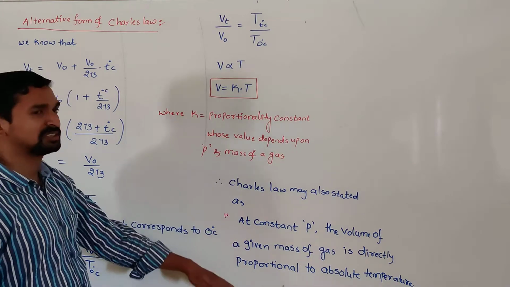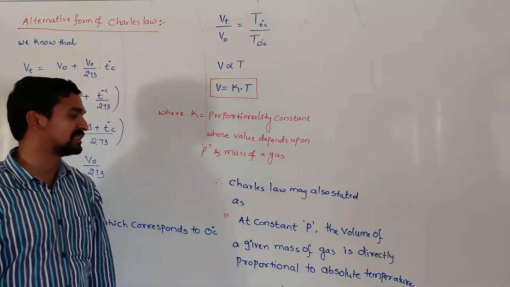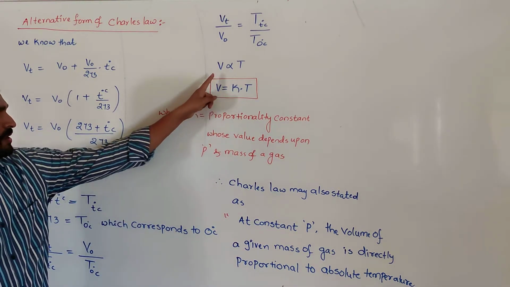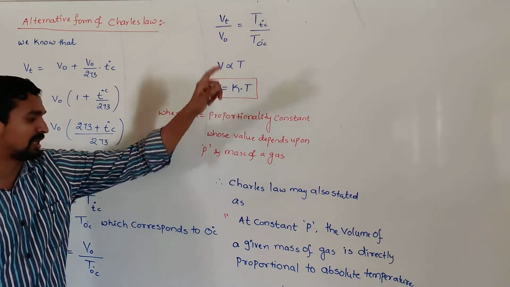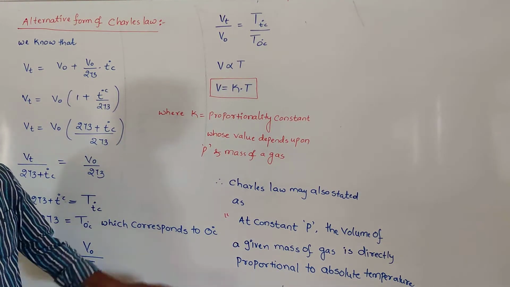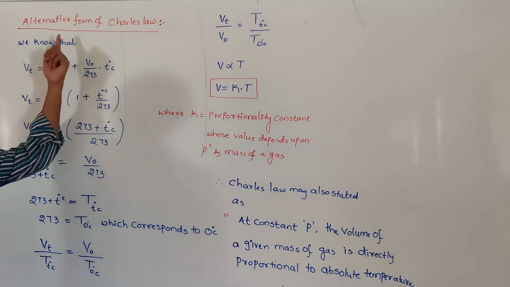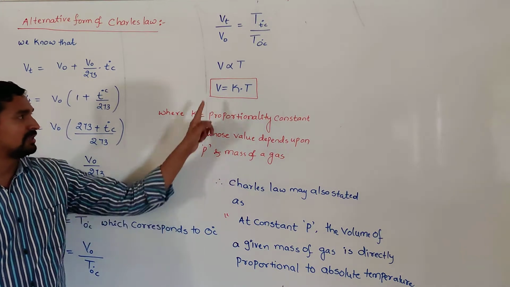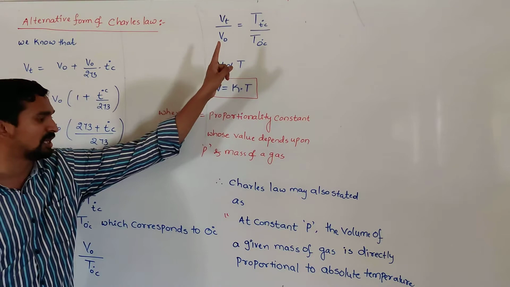This you can mention. There is no need to mention the Charles law. The Charles law may also be stated as: at constant pressure the volume of the given mass of a gas is always directly proportional to the absolute temperature. So this law is called Charles law. This is the alternative form of Charles law. What is that? At constant pressure, the volume of a given mass of a gas is directly proportional to the absolute temperature.